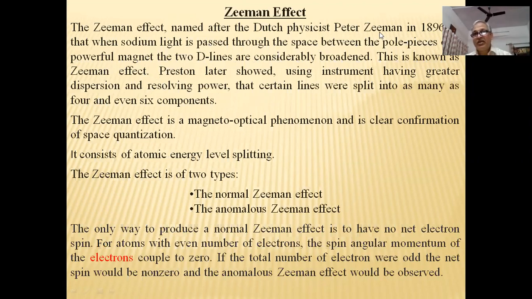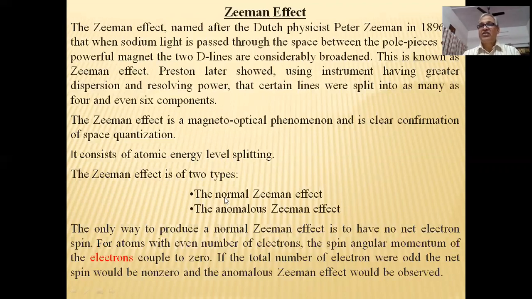In the time of Zeeman, he did not observe spectral lines, but only the broadening of the line. But later, Preston showed, using instruments having greater dispersion and resolving power, that certain lines were split into as many as 4 and even 6 components. The Zeeman effect is a magneto-optical phenomenon, and it is a clear confirmation of space quantization. It consists of atomic energy level splitting.